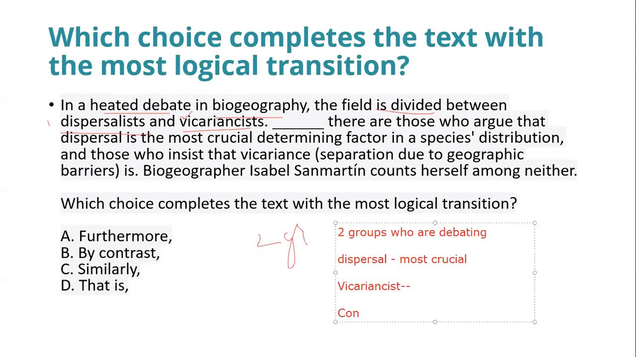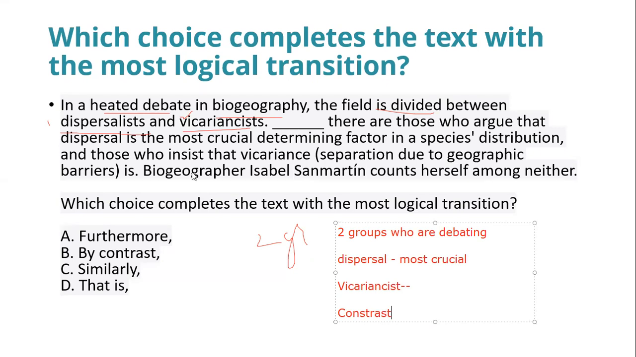One section is saying this, another section is saying that. So we find some contrast, isn't it? Some contrary thoughts. So what do you think? Wait a minute, we can't just simply identify that. Here you're seeing that in a heated debate in biogeography, the field is divided between dispersalists and vicariance. Blank, there are those who argue. So what do you think, blank?